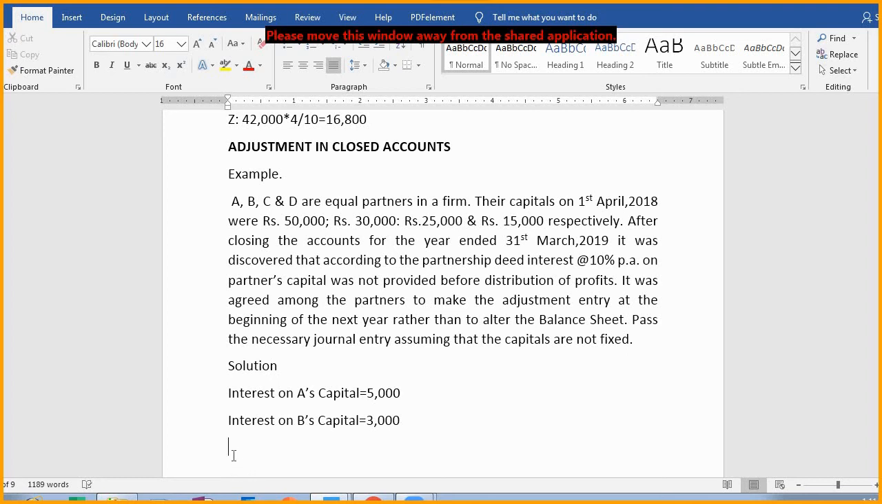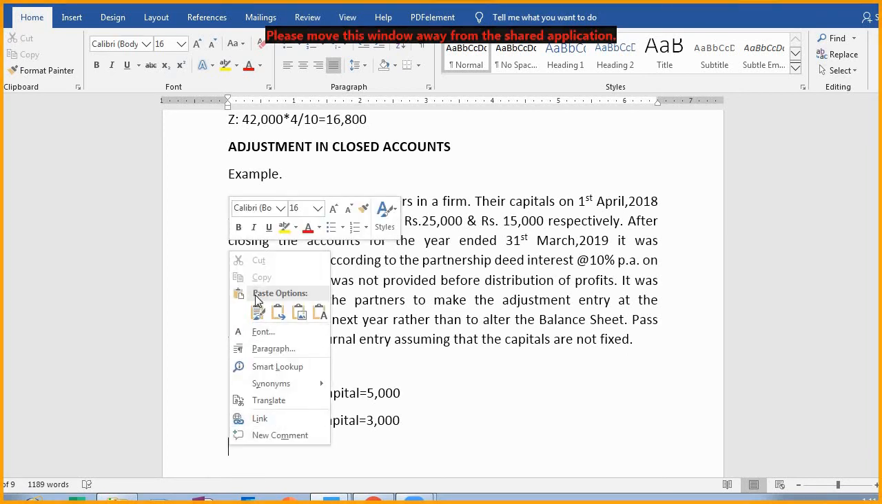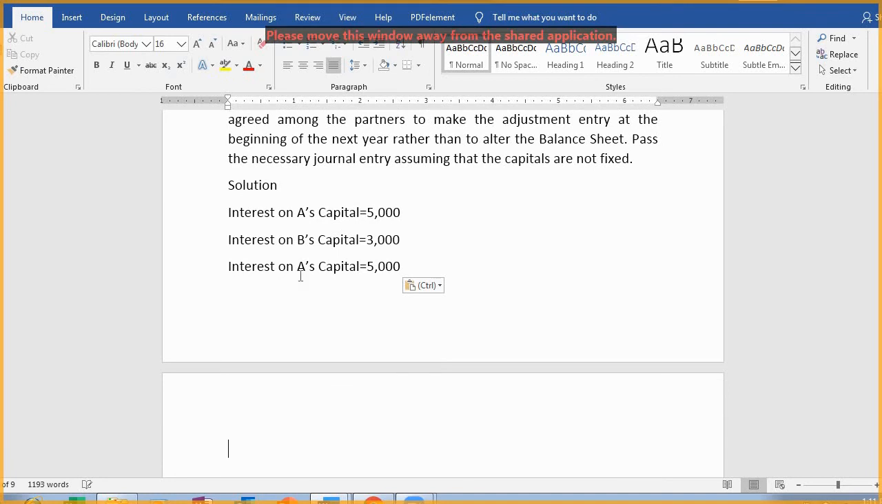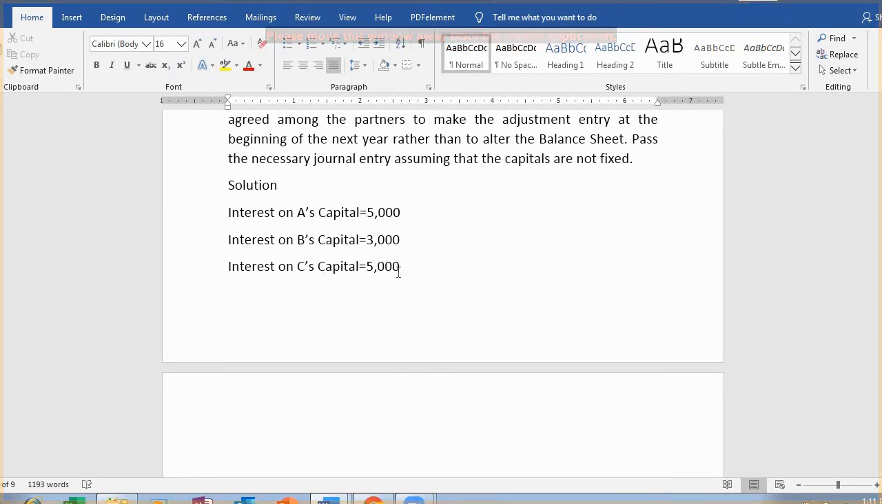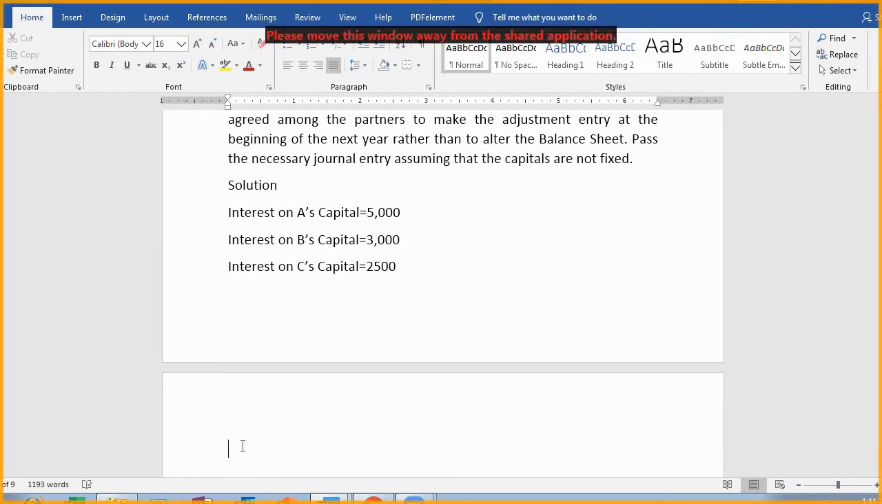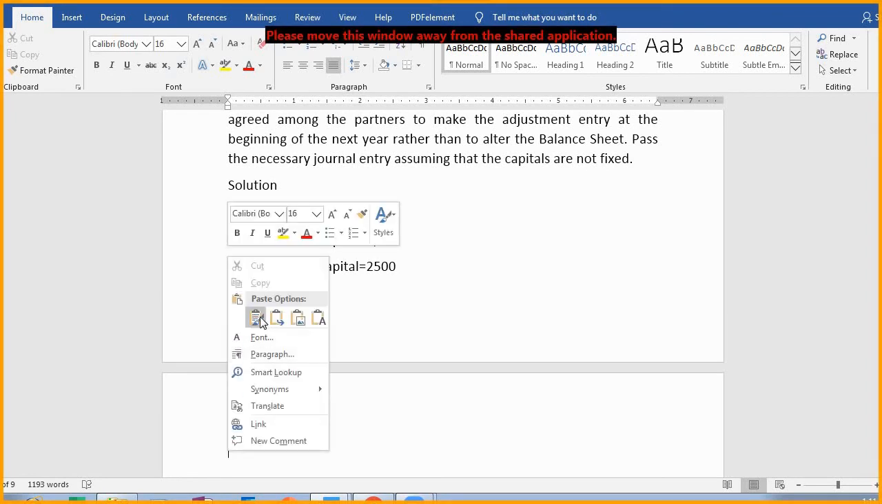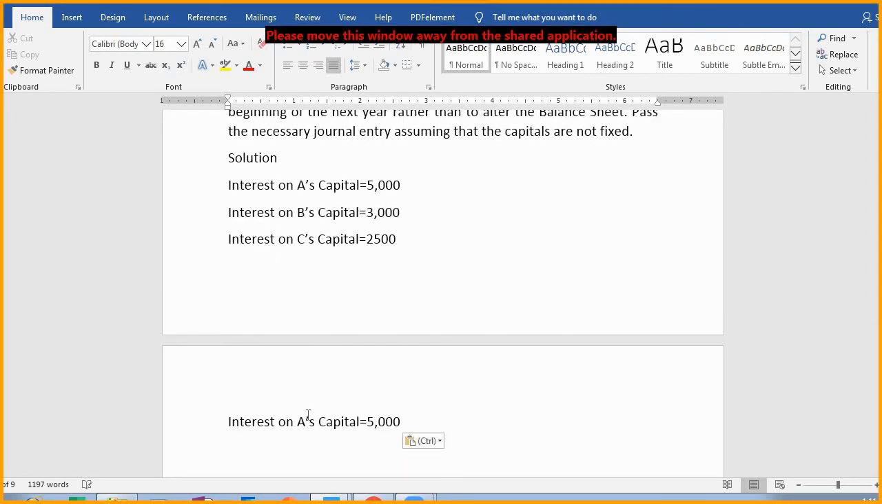Now, when we will be doing interest on C's capital, it will be how much? C has introduced 25,000 rupees, so it will be 2,500. Got it? And then D's capital. Interest on D's capital. D has introduced how much? Just a second. D has introduced 15,000 rupees, so it will be 1,500.